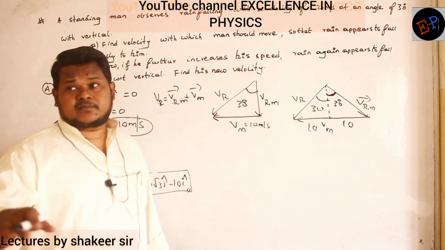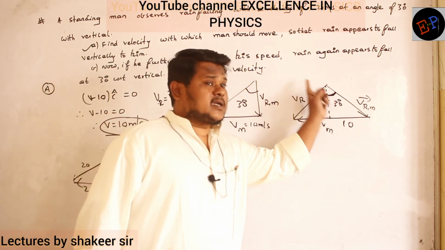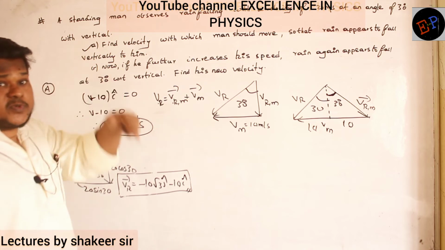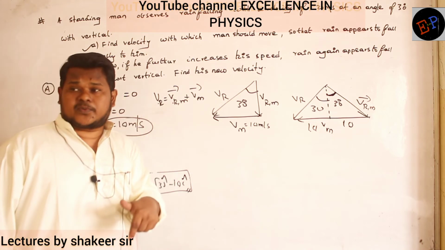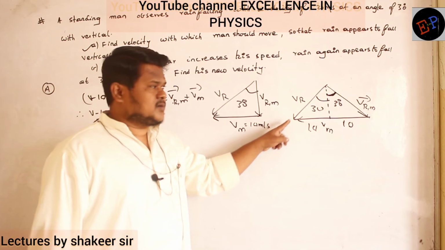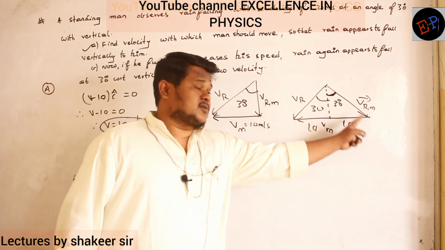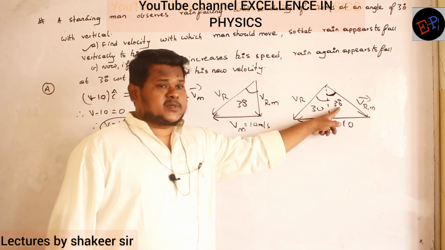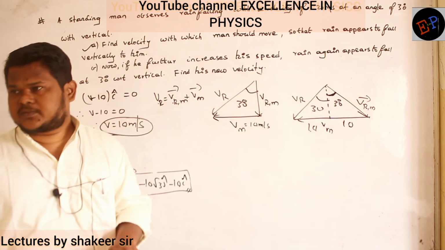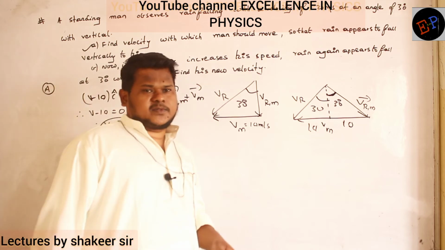Then in that condition, rain appears to be falling again at an angle of 30 degrees. Previously, when the man was at rest, for him rain was appearing to fall in this direction. Now just the direction has changed. It is also 30 with respect to vertical, but not in this direction, in the opposite direction. That's all, that is how we do the problem.